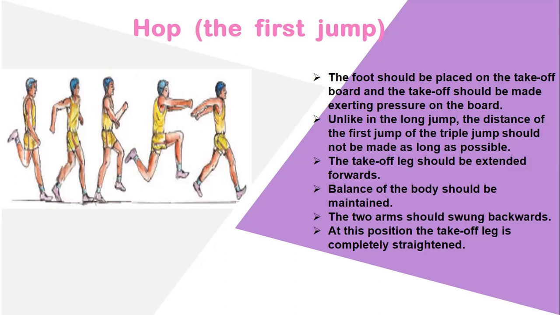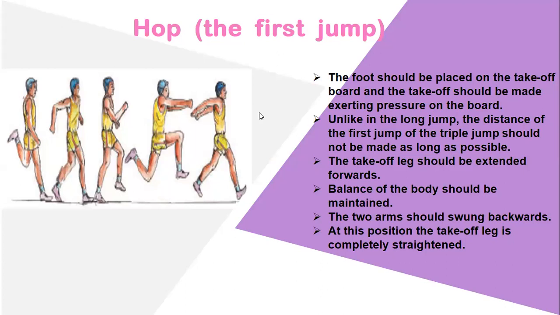Balance of the body should be maintained for the whole event up to finishing the event. We need to be very careful and keep our body balance properly. Next they are telling the two arms should swing backwards, and at last, at this position the takeoff leg is completely straight. That is also very important. We want to consider these things when they are having a hop, the first jump.